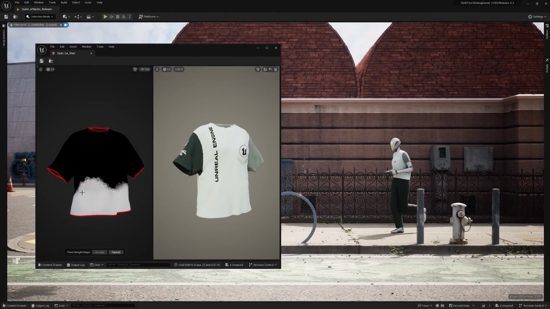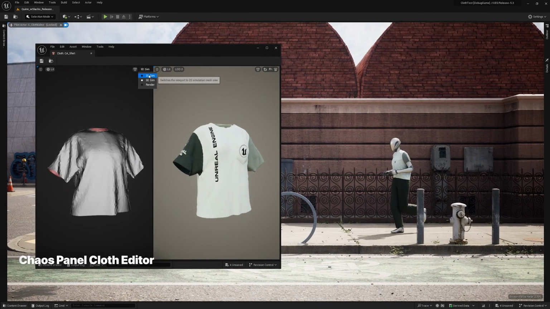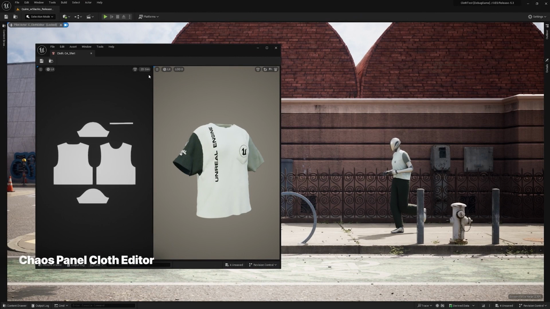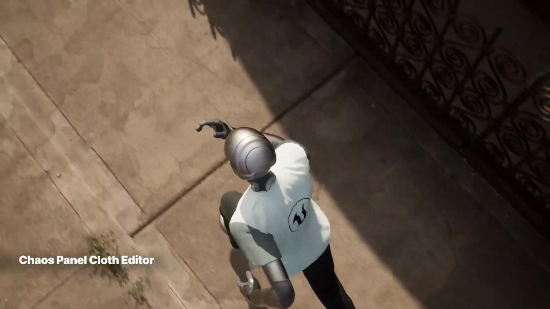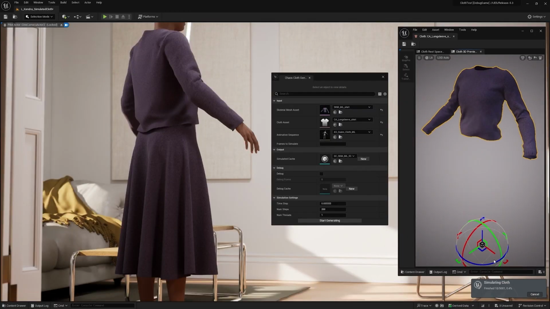Cloth simulator and editor. We also get a new cloth editor. Imagine having the power to create realistic clothing simulations right within Unreal Engine. Well, now you can. The all-new cloth editor is here, and it's a game changer. This release also boasts significant updates to Chaos Cloth, making it even more incredible.